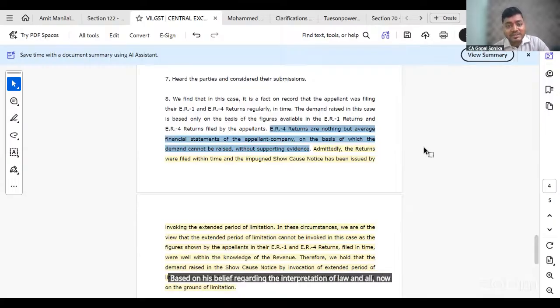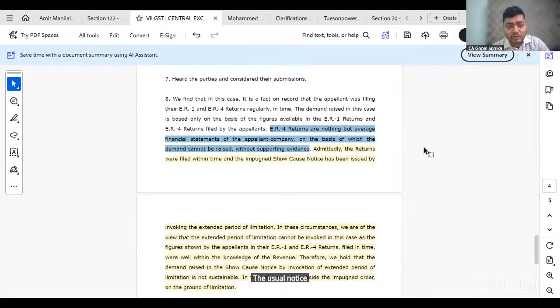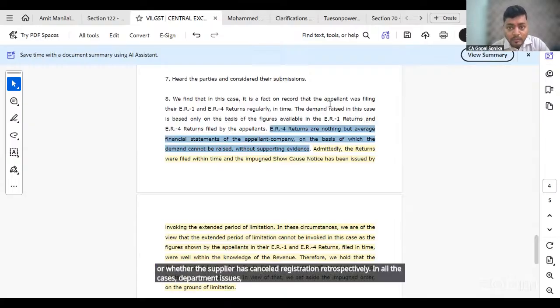Now, but department says when there's mismatch in 2A 3B, simply there is one case when the department does not have the time under 73, so they issue notice under 74 as a last resort. But even for the period when they have time limit within 73, they proceed under 74 just by saying that you have not disclosed the fact. Any issue related to 2A, whether it's non-filing of GSTR 3B by the supplier, or whether the supplier's registration is cancelled retrospectively, in all the cases, department issues notice under 74.